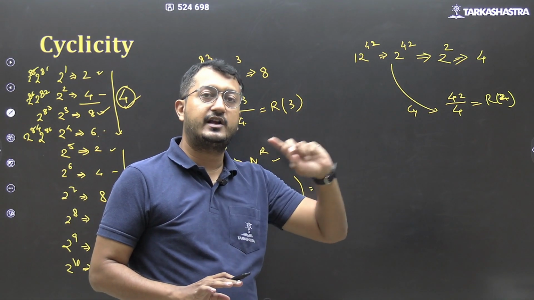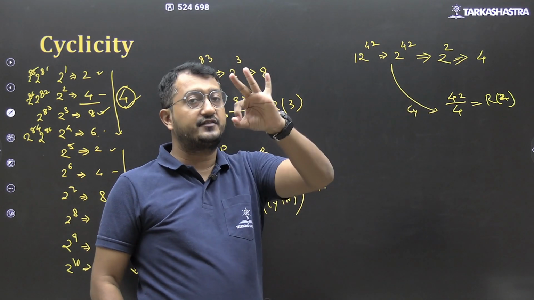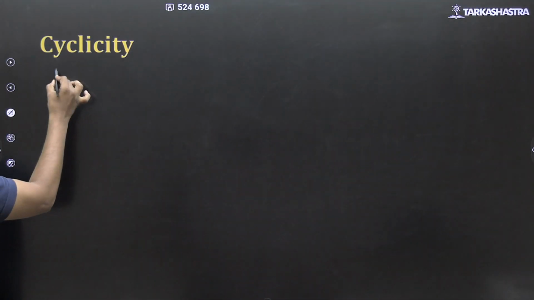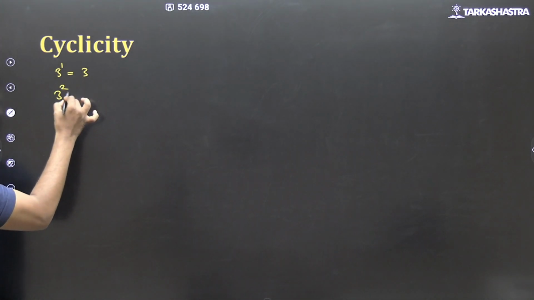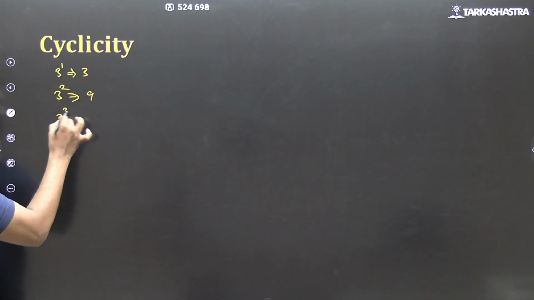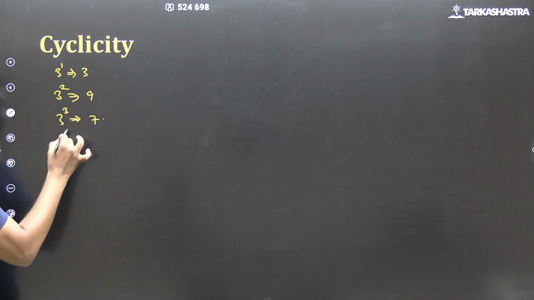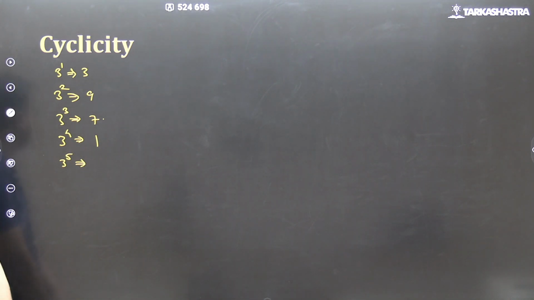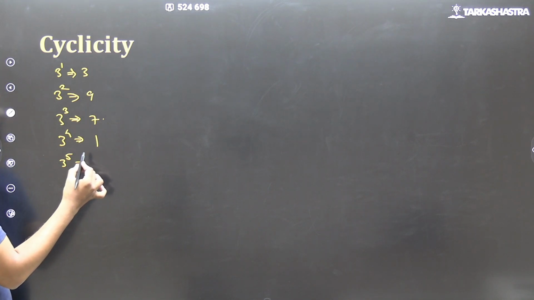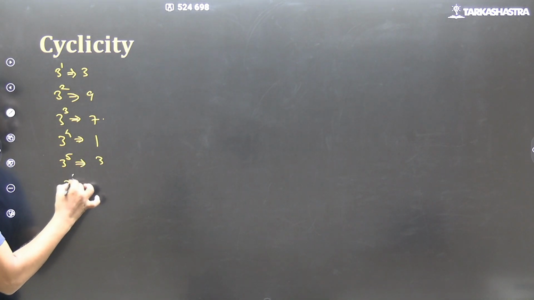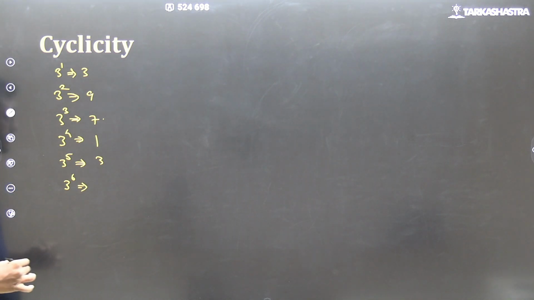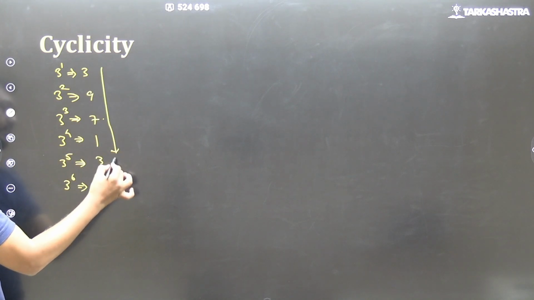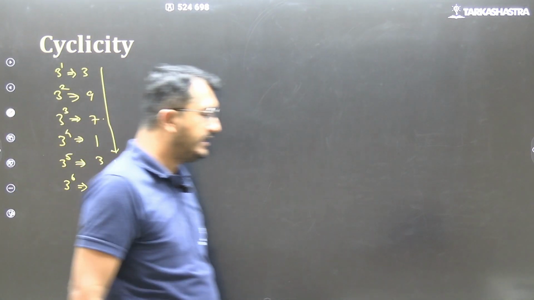Let us take one more example. Now let us try to understand the cyclicity of 3. Okay, cyclicity of 3. So 3 raised to 1 is 3. 3 raised to 2, last digit 9. 3 raised to 3, 27, last digit 7. 3 raised to 4, 81, last digit 1. 3 raised to 5, 243, last digit 3. 3 raised to 6, 729, last digit 9. If you observe, it will repeat 3, 9, 7, 1, 3, 9, 7, 1.